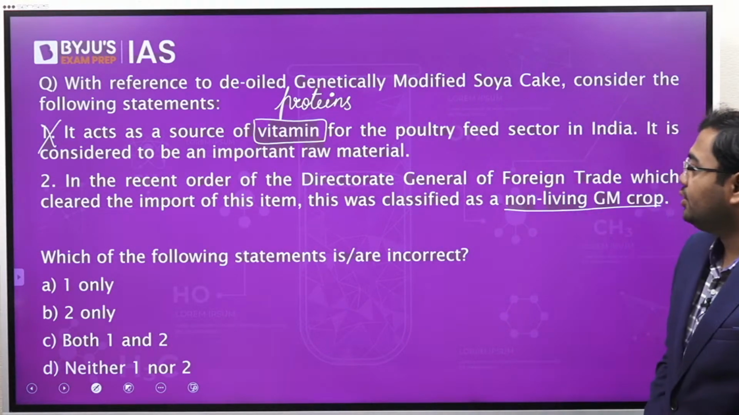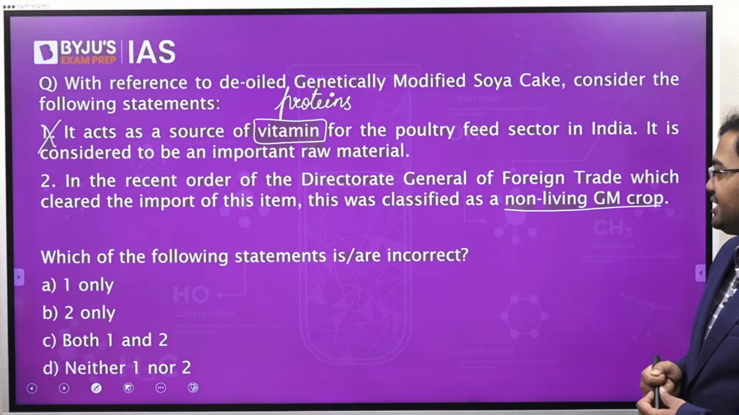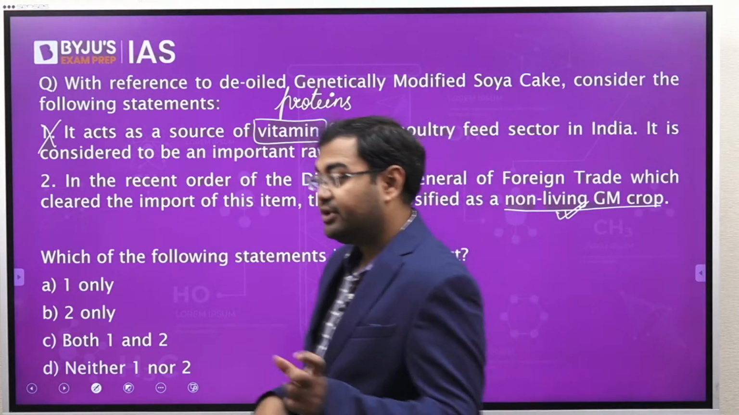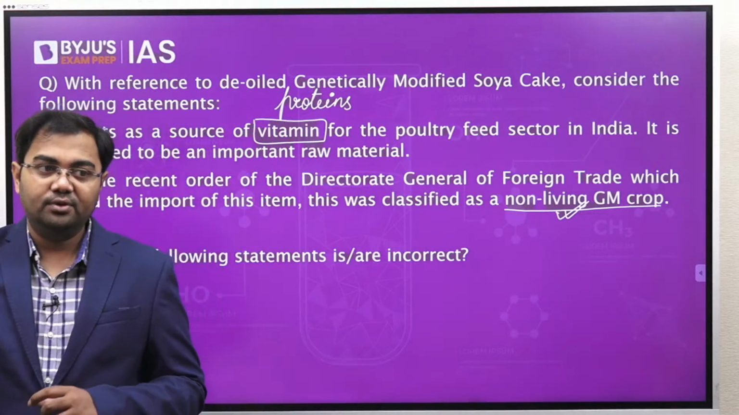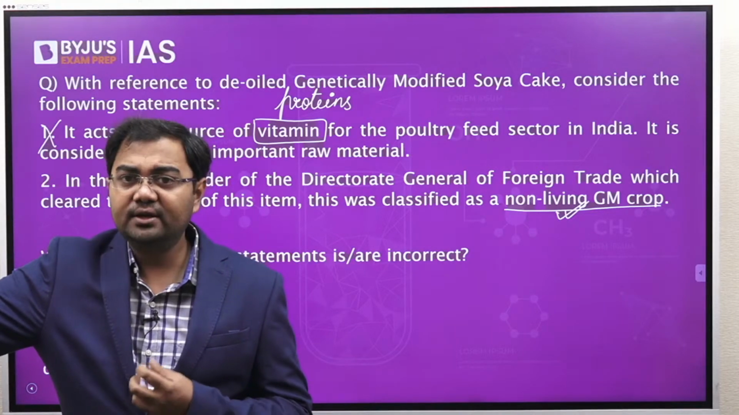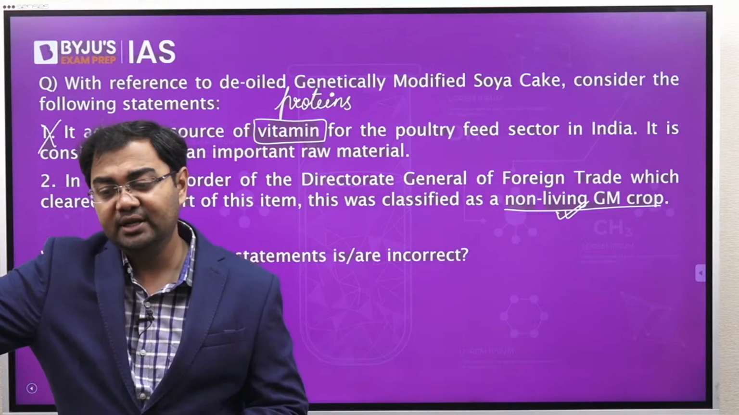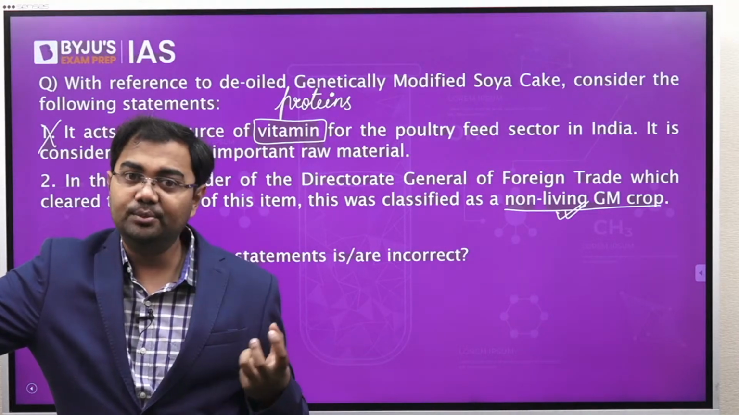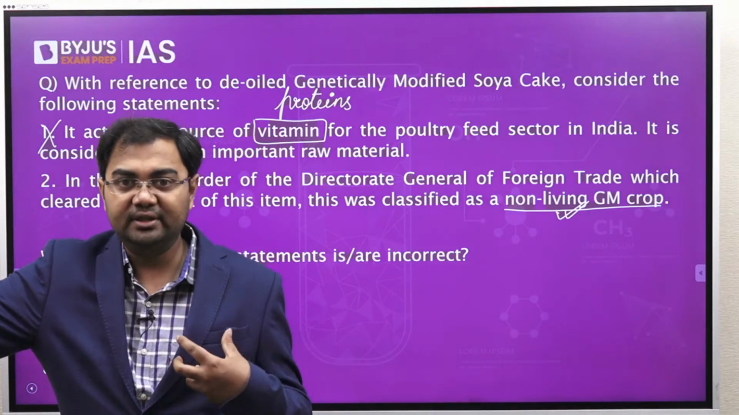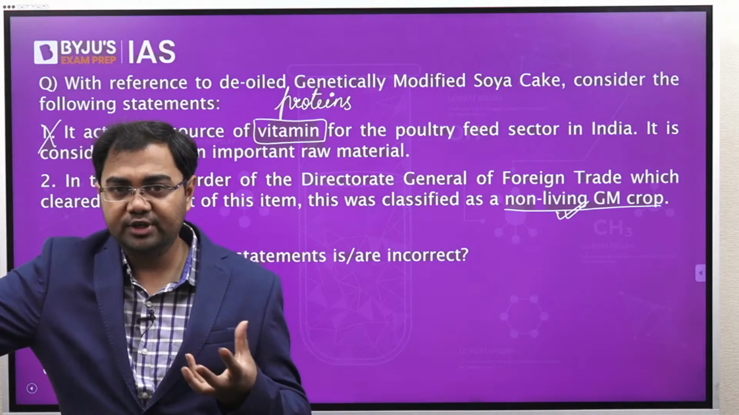In the recent order of the Directorate General of Foreign Trade, which cleared the import of this item, it was classified as a non-living GM crop. Now this is very, very important, because when it was allowed by the government, a couple of eyebrows were raised and there were protests, that first of all, this is a genetically modified crop, so it should not be brought into India. Also, there are farmers who are growing soya bean, so what happens to them? These kinds of issues were being raised.